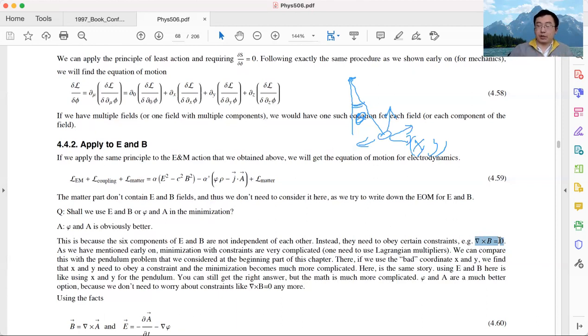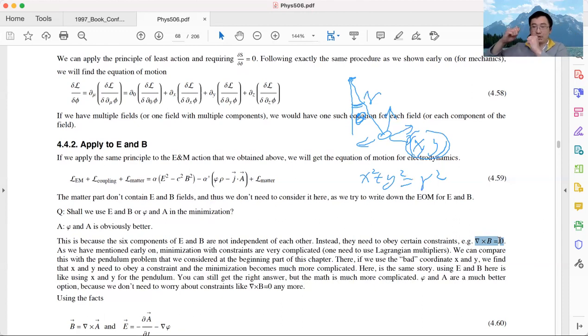The angle theta is much better for the variation principle and getting the equation of motion, because the x and y coordinates are not independent of each other. We need to satisfy the constraint x squared plus y squared equals r squared, where r is the length of the pendulum.